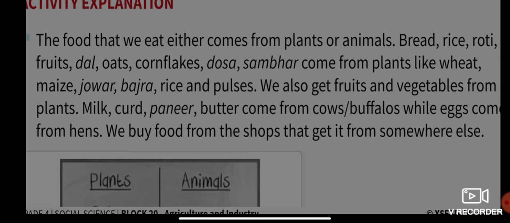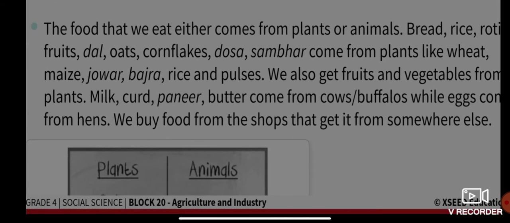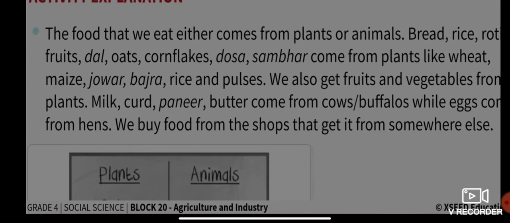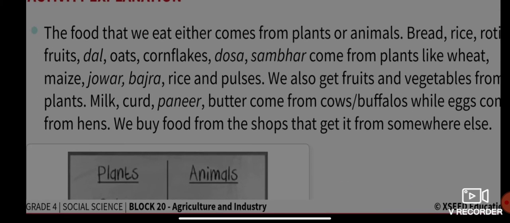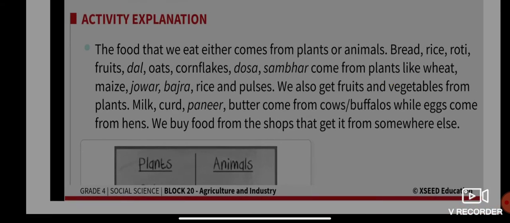We also get fruits and vegetables from plants. Milk, curd, paneer, butter come from cows and buffaloes, while eggs come from hens. We buy food from the shops that get it from somewhere else. I hope now you're clear.